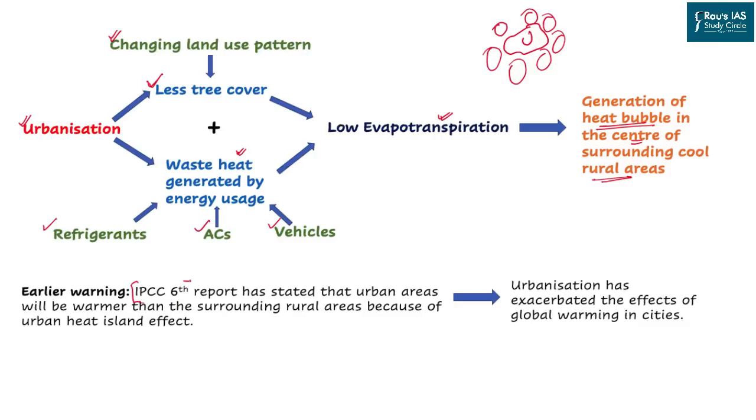As per the International Panel for Climate Change 6th report, urban areas are now becoming warmer than their surrounding rural areas because of the urban heat island effect. And urbanization, coupled with whatever was already happening across the globe, has now increased the effect of global warming in the cities.